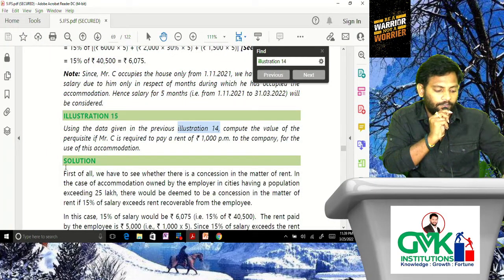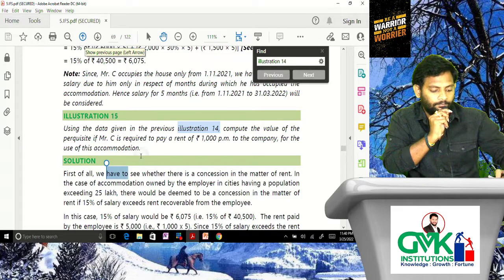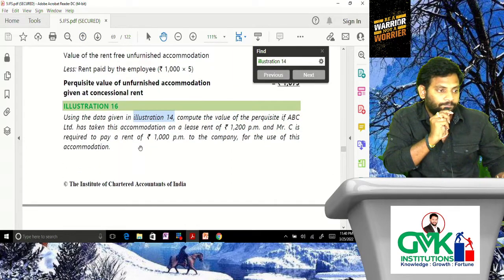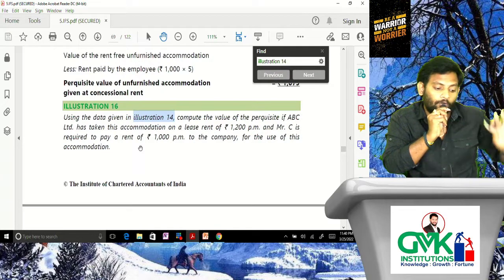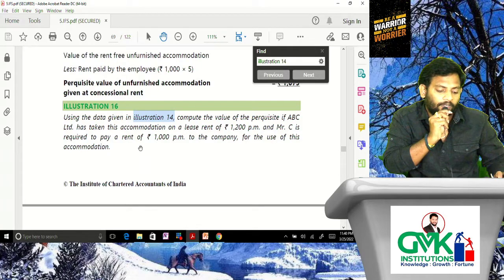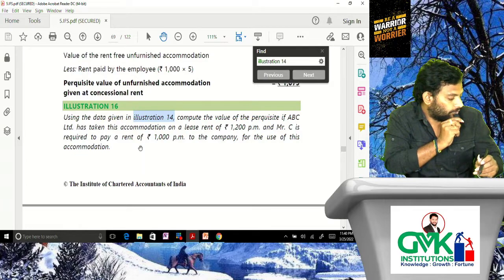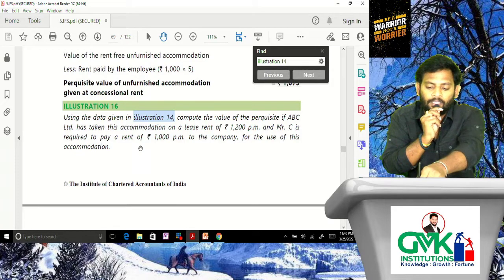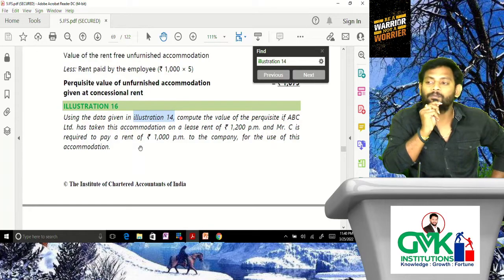Next, illustration 16. Using the data given in illustration 14, compute the value of the perquisite if ABC Limited has taken this accommodation on lease rent of 1,200 rupees per month and Mr. C is required to pay a rent of 1,000 rupees per month to the company for the use of this accommodation. What is the speciality of this illustration 16? Here the accommodation is leased by the employer. Leased by the employer means least of the following is TVF benefit.